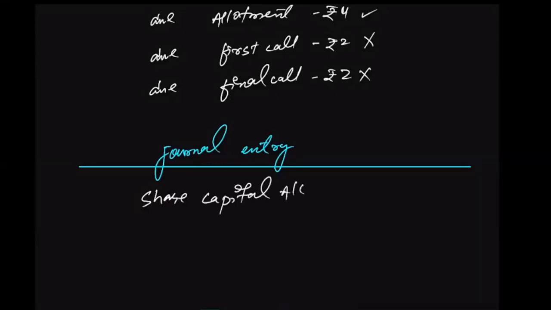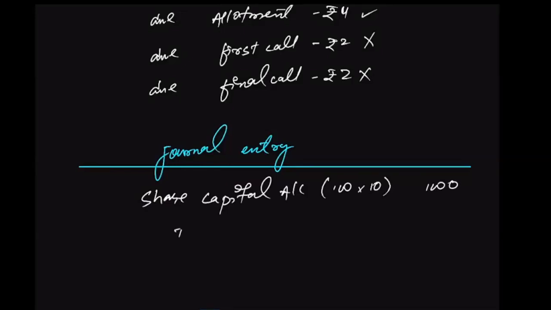Share capital account will be debited by 100 shares. That means number of shares being forfeited, 100 shares into the called up value. Total called up value is 10 rupees each. So share capital account will be debited by 1,000.